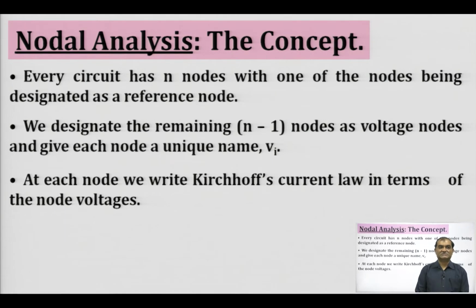Then the next step requires that at every node we write Kirchhoff's current law in terms of the node voltage. If we remember the statement of Kirchhoff's current law, it states that at any point in our network, the sum of incoming currents must be equal to the sum of outgoing currents, or we can say that the algebraic sum of all the currents at a given point is 0.